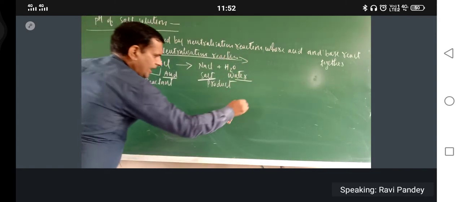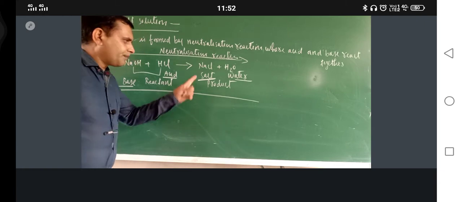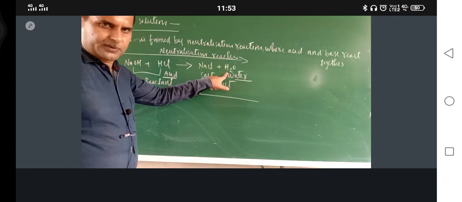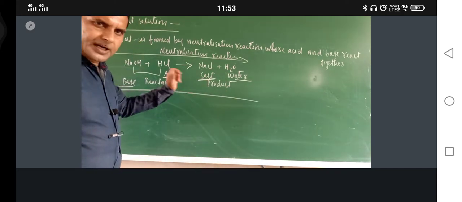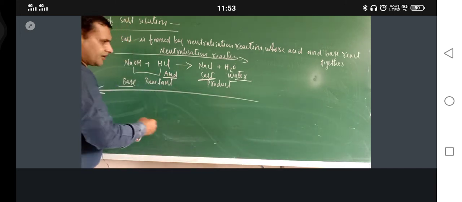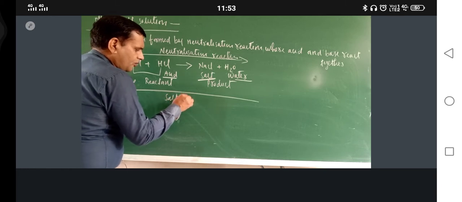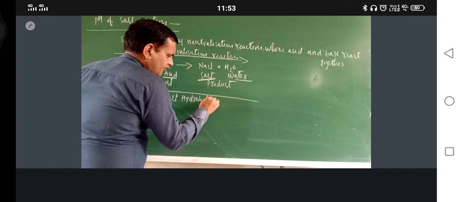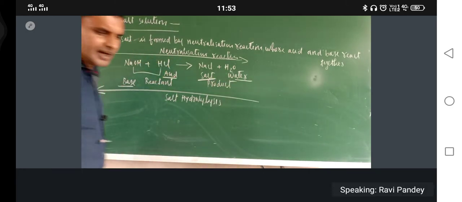Now in backward direction also this reaction has got one name. Now suppose I am making NaCl and H2O reactant. So back direction reaction will come. Now make the product reactant and make the reactant product. So back direction, what is the name of this reaction? This will be called salt hydrolysis.